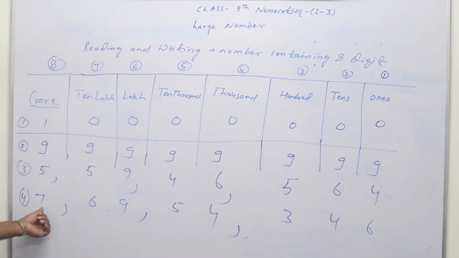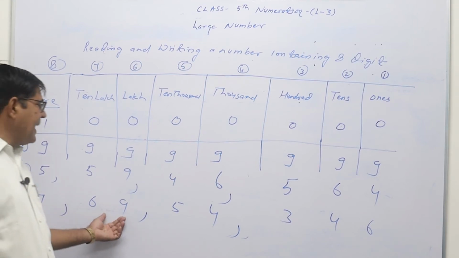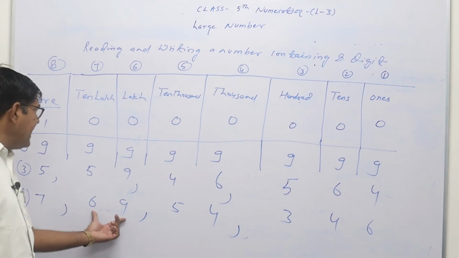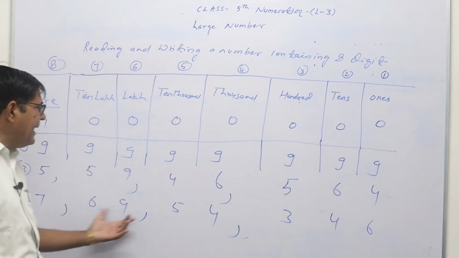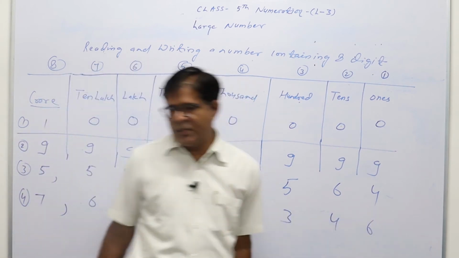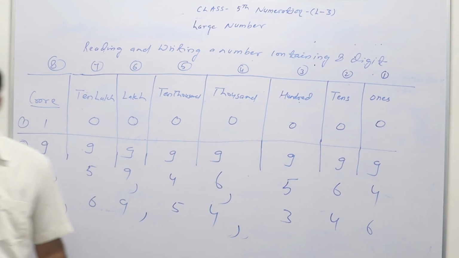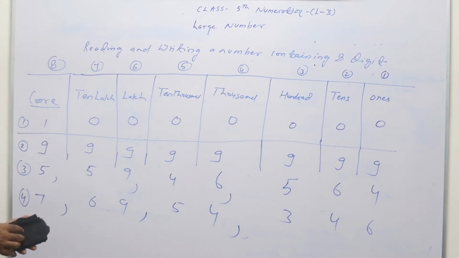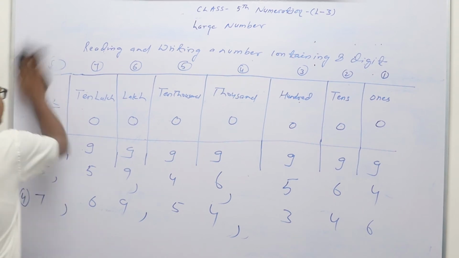So in standard form it will be 7 crore 69 lakh 54,346. So that was about reading and writing a number containing 8 digits.